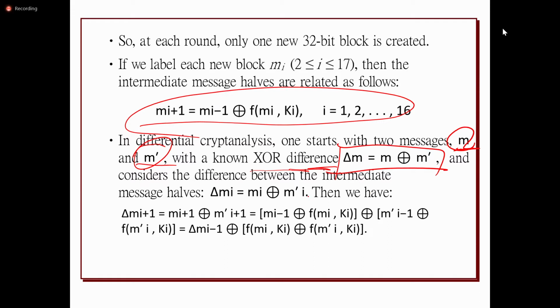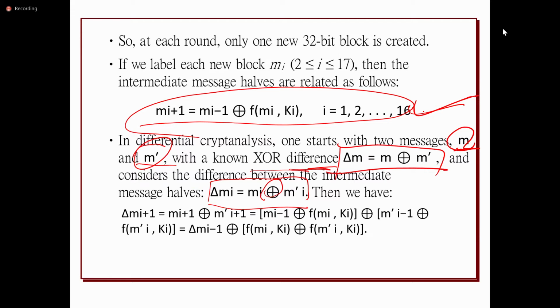For a given round, if it is the ith round, then the XOR difference will be like this. Delta Mi is nothing but the XOR of Mi and M dash i, the two messages. How is delta Mi plus 1 calculated? It is the message in the i plus 1 round.